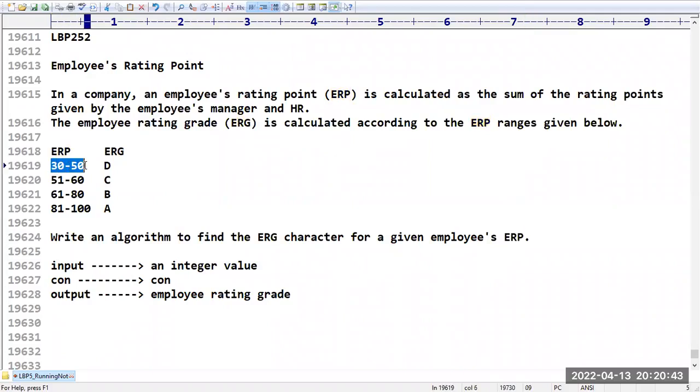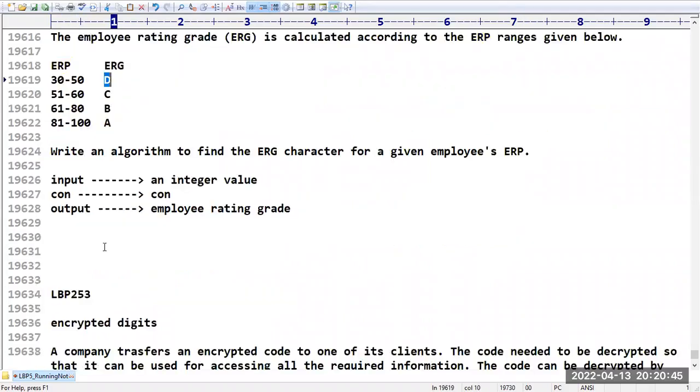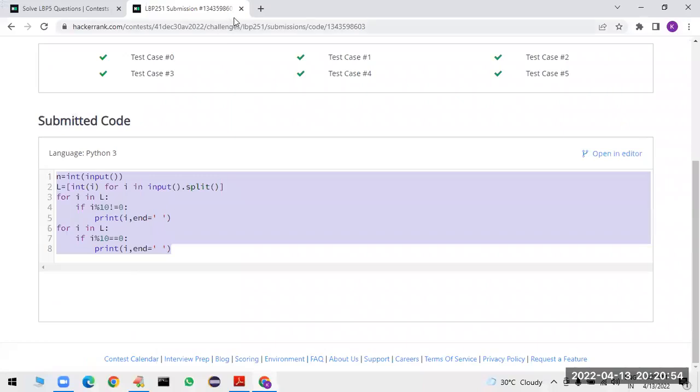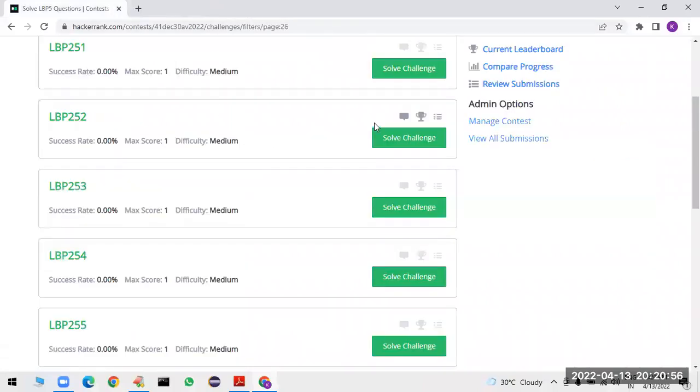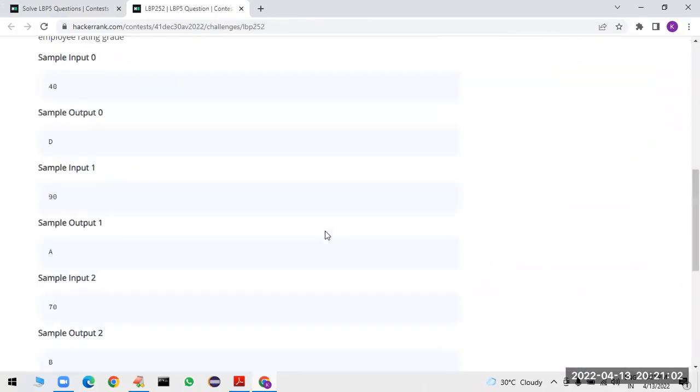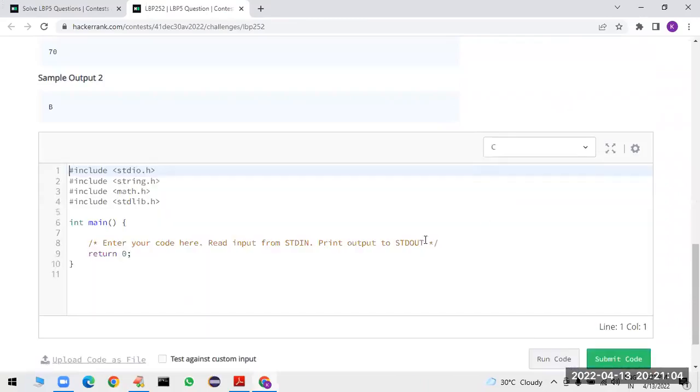They will give this number. We have to print that grade. Beyond that, nothing. The logic explanation is also not required. Directly, I am going for the program. Let us have a look at how you can solve this problem. So first I am going to implement this program in C language. Okay, so let me select C language.